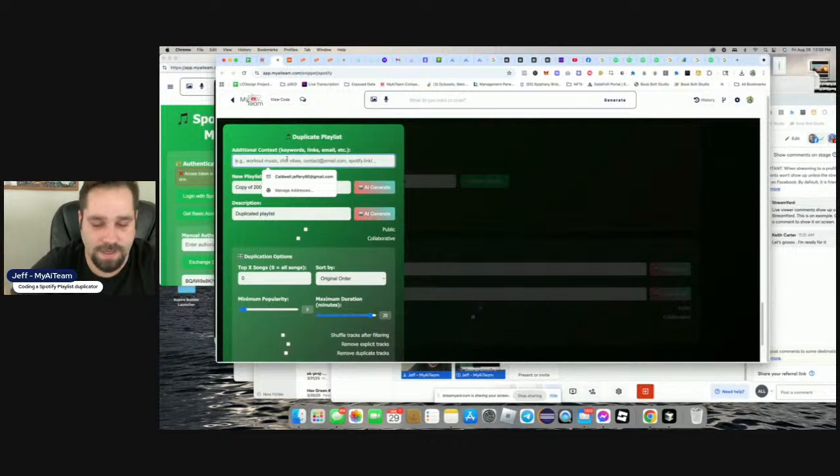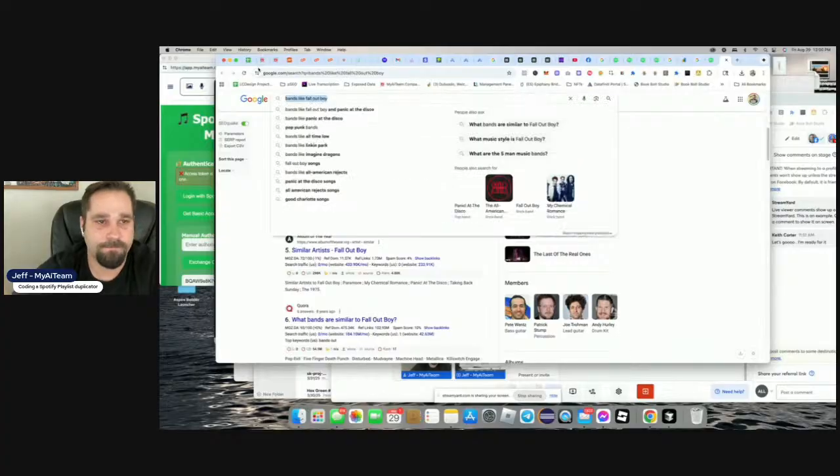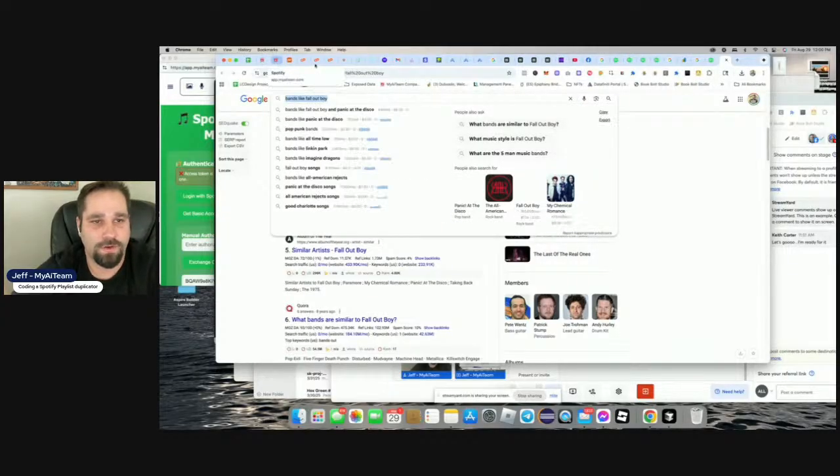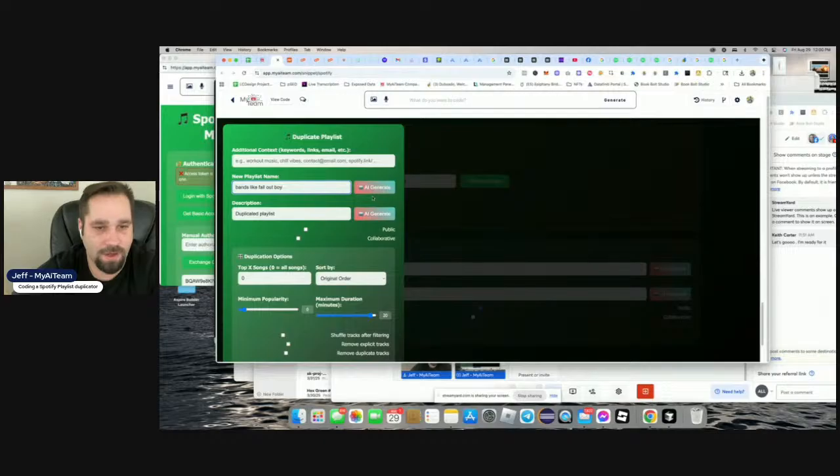Additional context. We will figure that out. So this one, we're just going to say bands like Fall Out Boy. Boom. And we're going to go back into this. Bands like Fall Out Boy. Duplicate. I'm going to say bands like Fall Out Boy. Featuring bands like Fall Out Boy. Look at that. Nice. All right, so it plugged in everything, bands with the AI that we added in last week. Bands like Fall Out Boy.